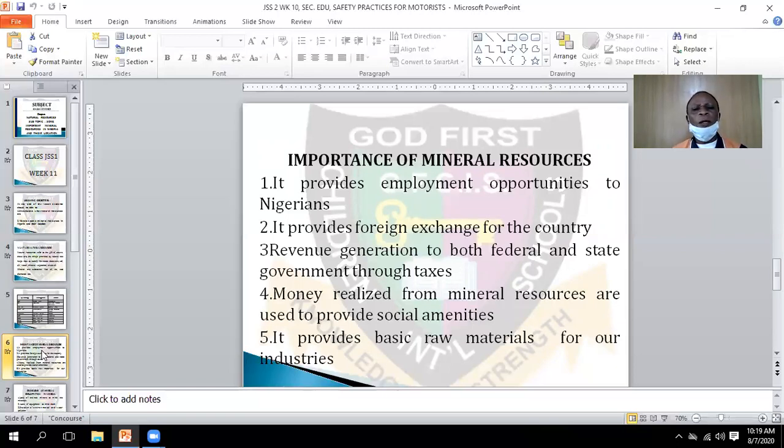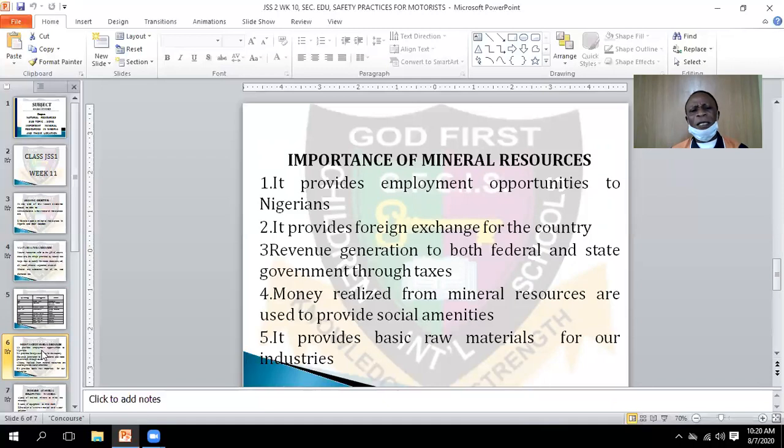Now, two, it provides foreign exchange for the country. So through this, we can make our foreign exchange. Look at crude oil, petrol that we transfer to other countries. What happens? We exchange. When they help us to refine this, we exchange it for money. They take their income, we also take our refined crude oil that is being refined to petrol.